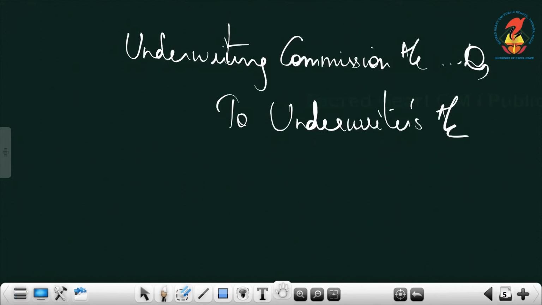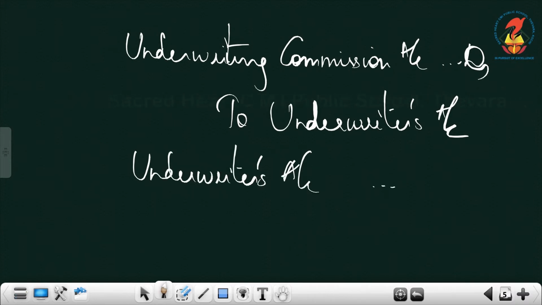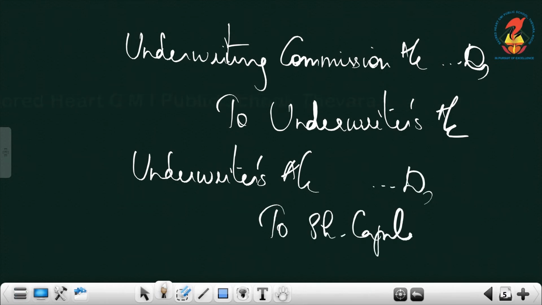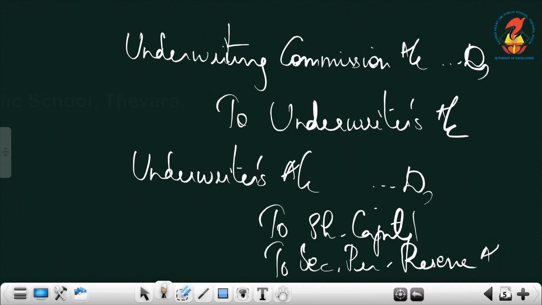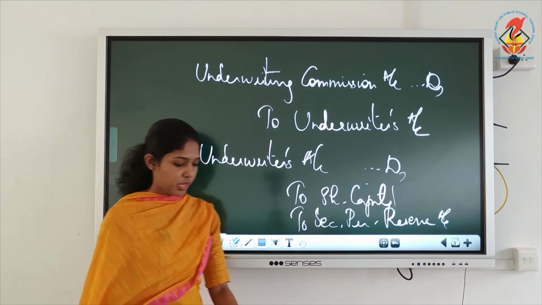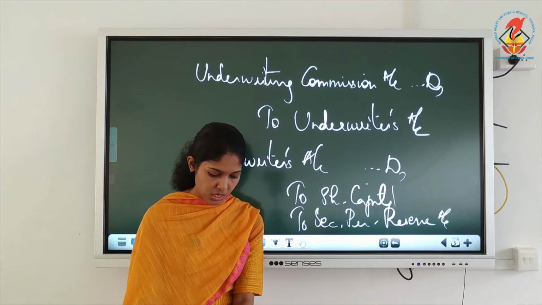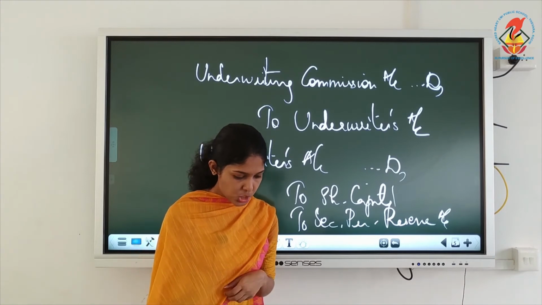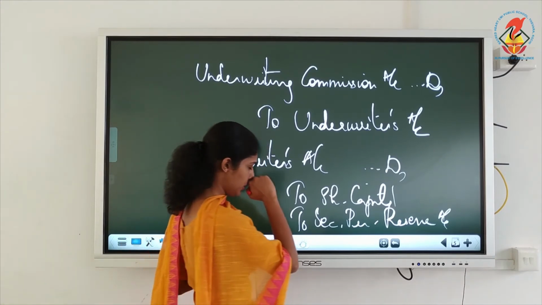Then we will issue them shares, so that is underwriters account debtor to share capital, and if there is premium you write it; if there is no premium, no need to write securities premium reserve and all. Understood? Underwriting commission debtor to underwriters, then you pay them. So now we will work out problems on this section. Illustration number 32 we will do first.